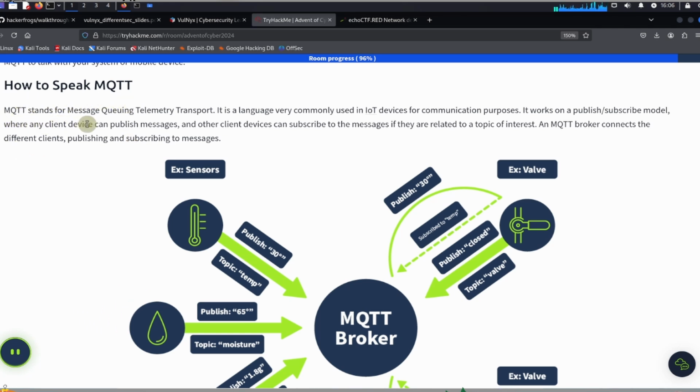MQTT stands for Message Queuing Telemetry Transport. It is a language very commonly used in IoT devices for communication purposes. It works on a publish/subscribe model where any client device can publish messages and other client devices can subscribe to the messages if they are related to a topic of interest. An MQTT broker connects the different clients, publishing and subscribing to the messages.